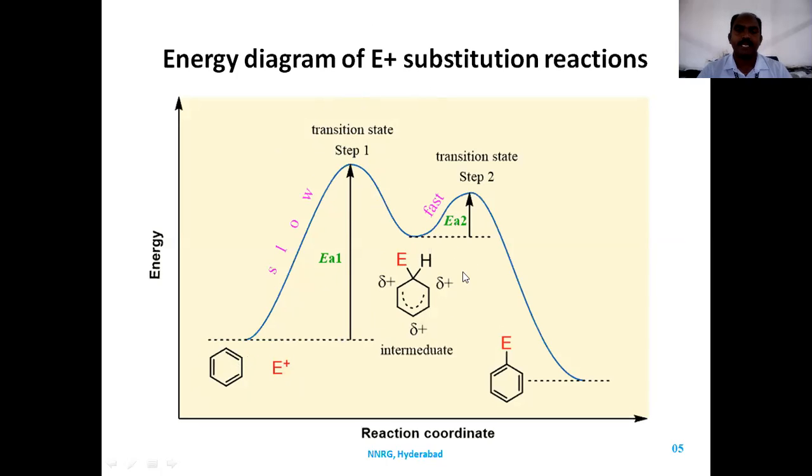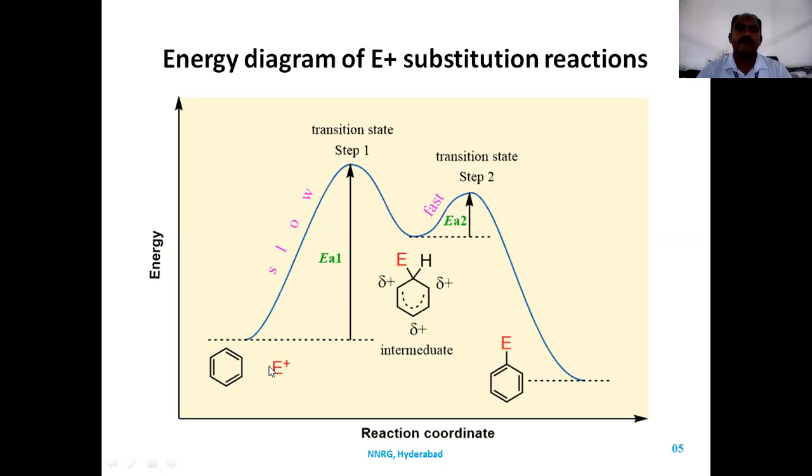When the intermediate is there, there is a partial positive charge all over the carbon ring. So to form the intermediate from the starting compound, it needs transition state energy, that is EA1. It is high and the reaction is very slow, meaning the reaction of benzene with an electrophile is very slow.